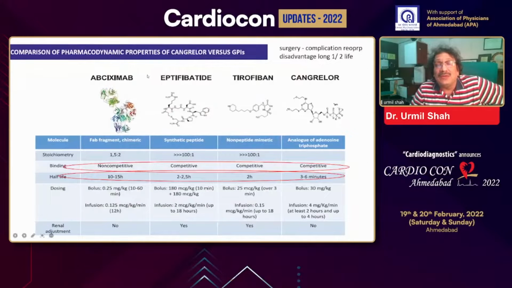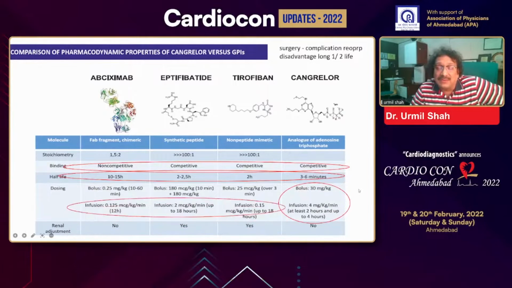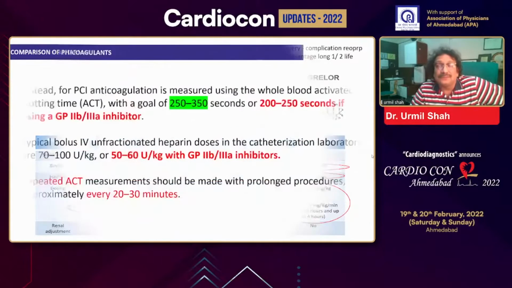Let us now compare the various GP2B inhibitors with cangrelor. As you can see here, basically it's a competitive inhibitor. The half-life of all three molecules, abciximab, eptifibatide, and tirofiban, is long. Tirofiban is about 2 hours, and this one is only 3 to 6 minutes. Normally we stop the infusion after 4 hours, but if we are giving a GP2B inhibitor, we continue it for a little longer.